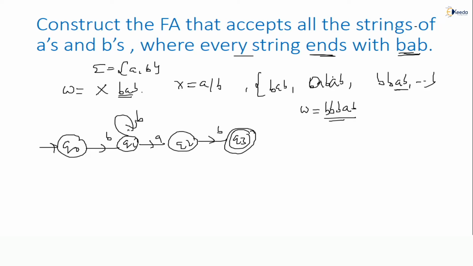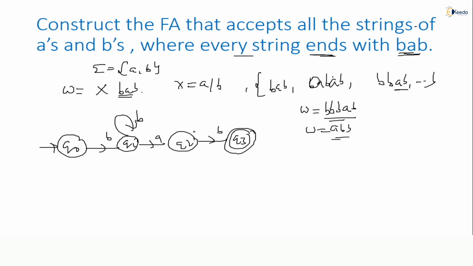So you can make here any number of B's. Why am I thinking all the way? I should make the complete system, meaning at each and every state you must give a transition for all the inputs, exactly one. That is the reason I'm thinking. First requirement I made, then you have to control. Suppose W starts with A, it should not be accepted, correct or not? So we have to control.